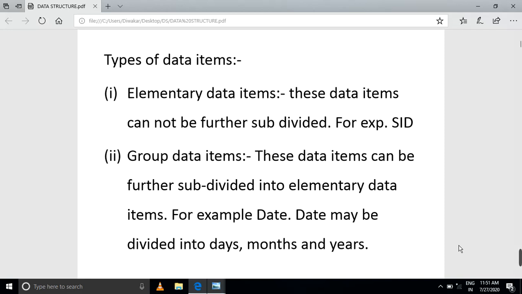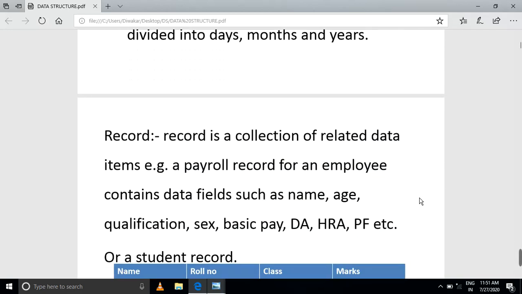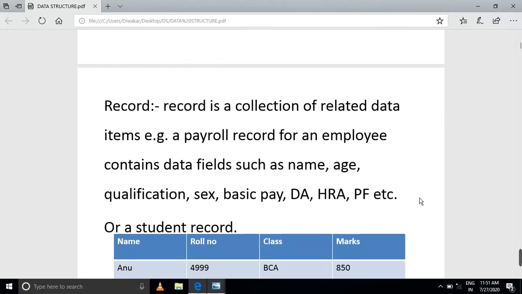Next, you have group data items. These data items can be further subdivided into elementary data items. For example, we have a date that may be divided into days, month, and year. You have certain variations there. So this is the concept. After that, you go for one more, the record. Record means a collection of related data items.